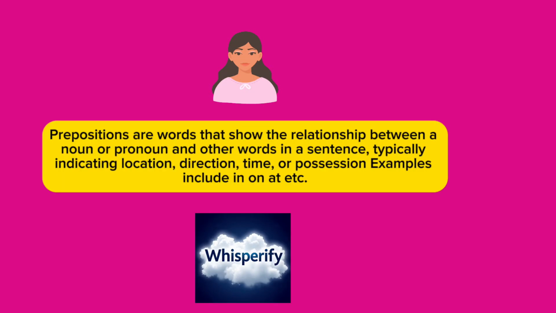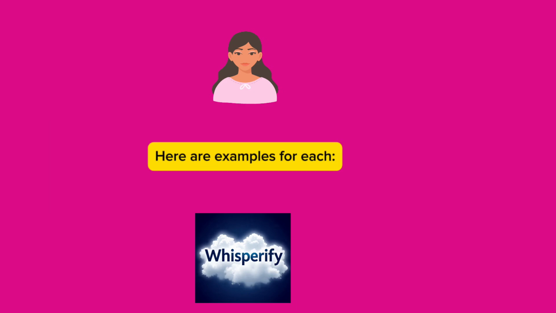Prepositions. Prepositions are words that show the relationship between a noun or pronoun and other words in a sentence, typically indicating location, direction, time, or possession. Examples include in, on, at, etc. Here are examples for each.